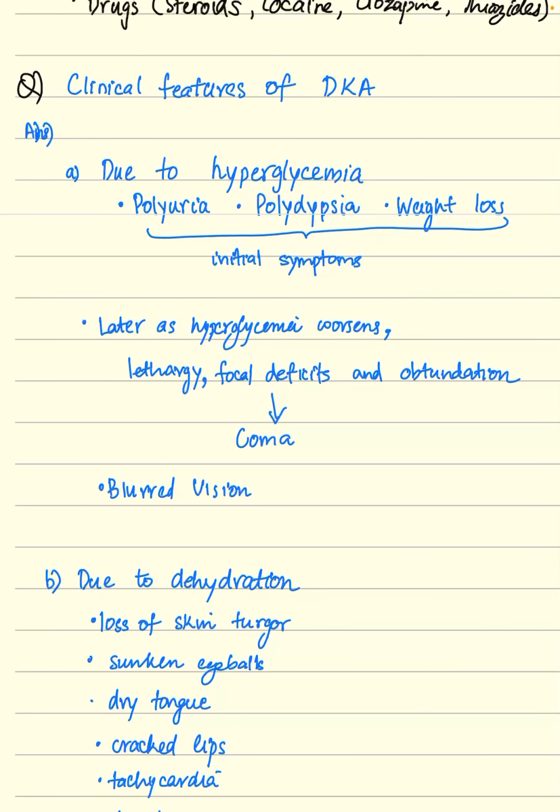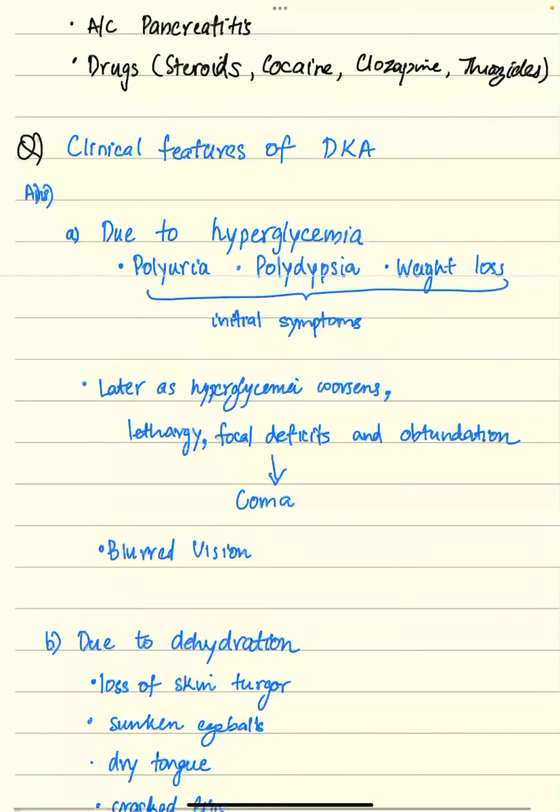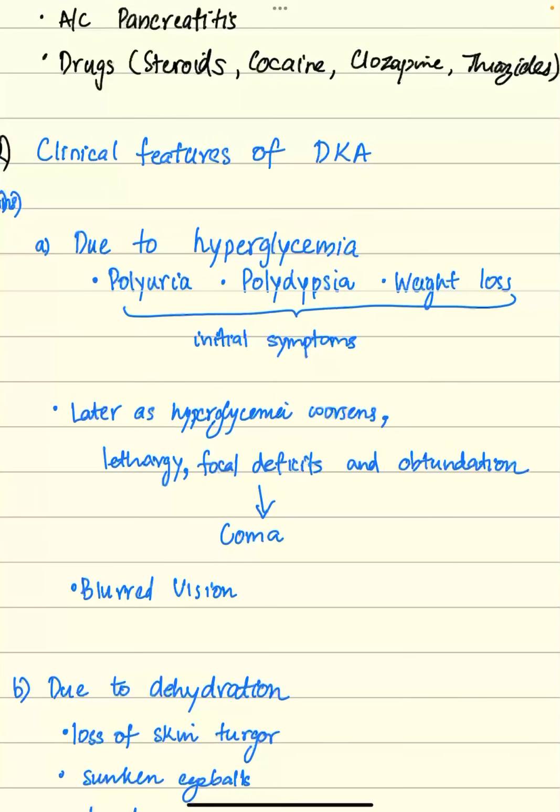Clinical features of DKA include three main headings. It can be due to hyperglycemia, due to dehydration, and due to metabolic acidosis. Coming to clinical features due to hyperglycemia, there are three main things: polyuria, polydipsia, and weight loss. So these are the initial symptoms. Later, as the hyperglycemia worsens, lethargy, focal deficits, and obtundation occur, which finally leads to coma.